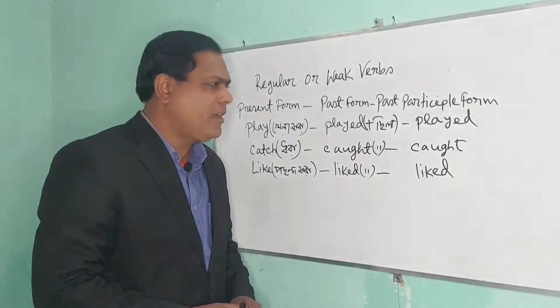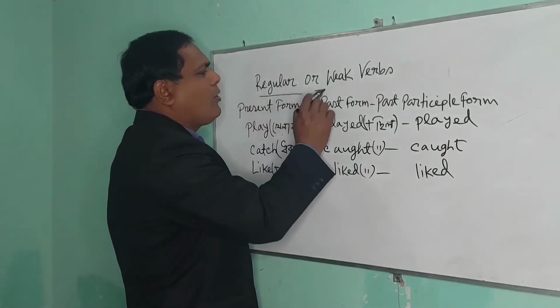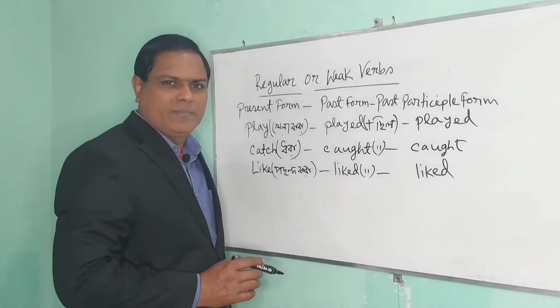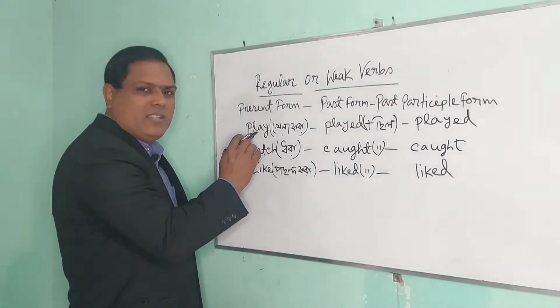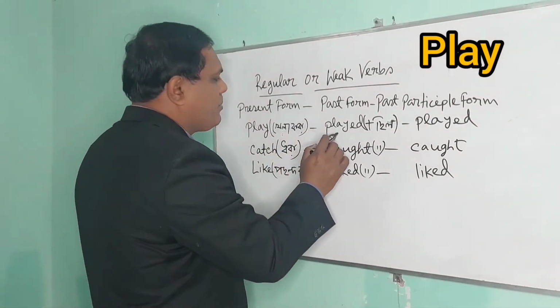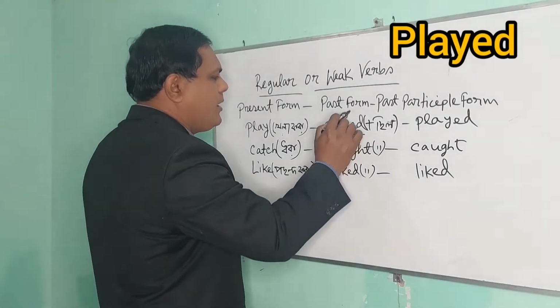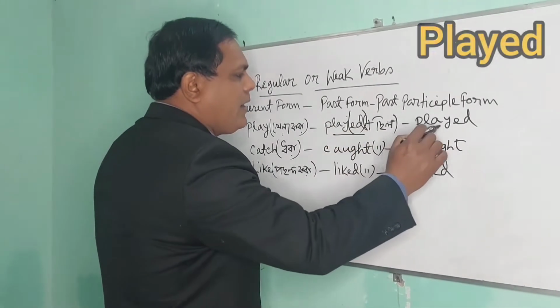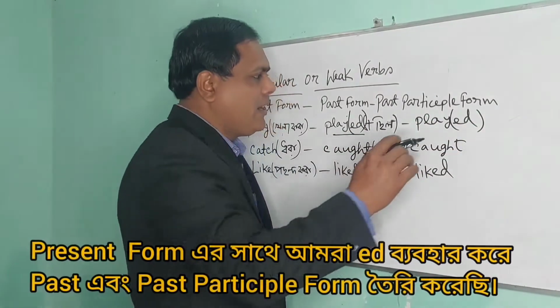Friends, look at the board. Regular or weak verbs. Here you say a verb, play, khela kora in Bengali. Its past form is played. That means we add ed here, and in the past participle form we also add ed.